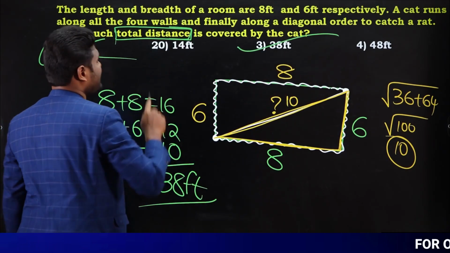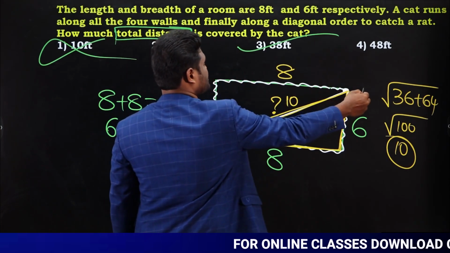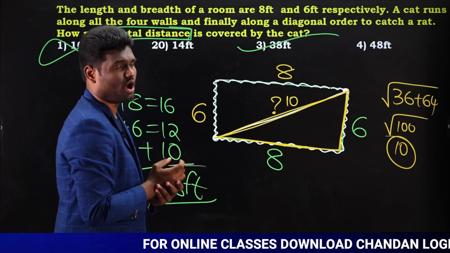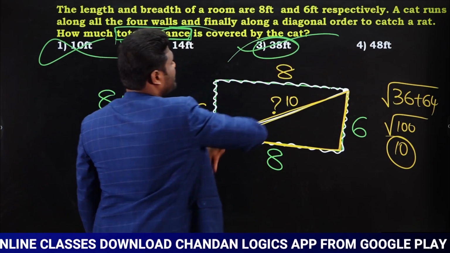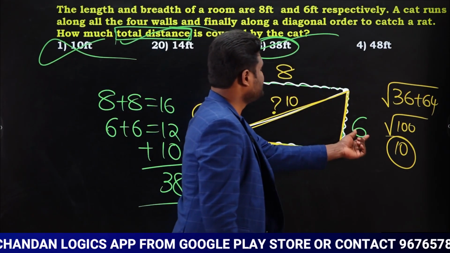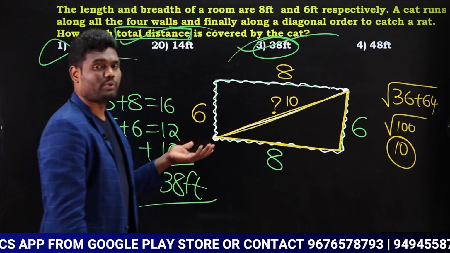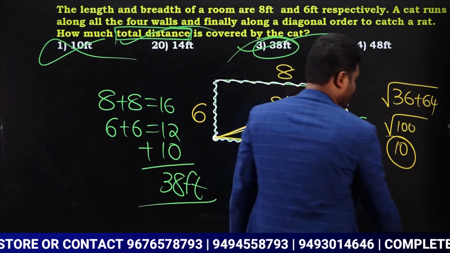And don't mark 10 feet as your answer. Some of the students, without reading the question, will calculate the shortest distance and say 10. No, it's wrong. Our question is asking total distance. Total distance covered is nothing but 38 feet. Is that clear? So 8 plus 8, 16. 6 plus 6, 12. 16 plus 12, 28. 28 plus 10, 38. So total distance covered is 38 feet.